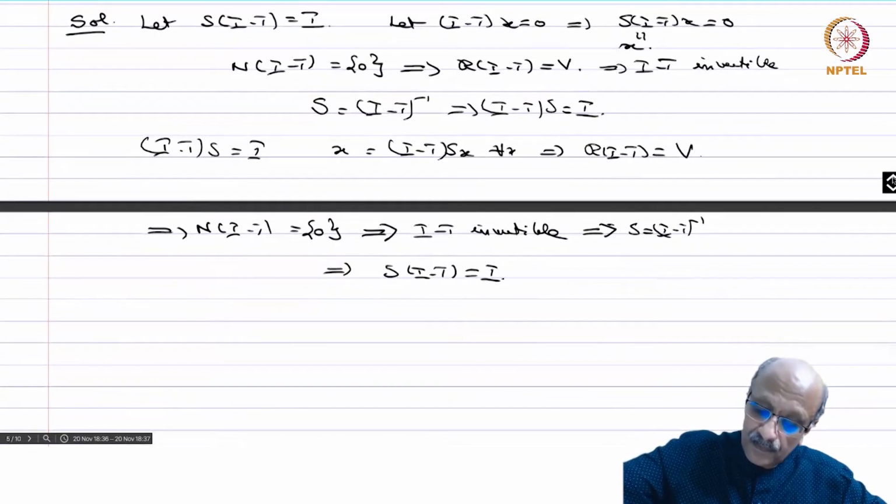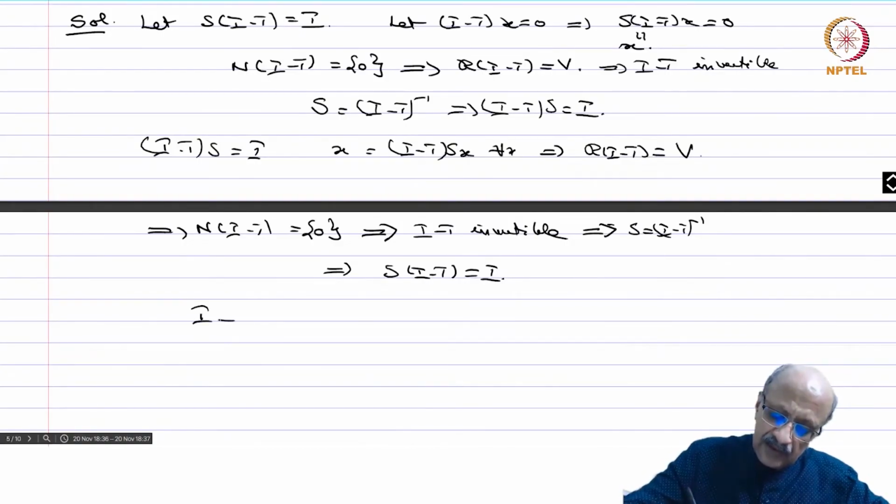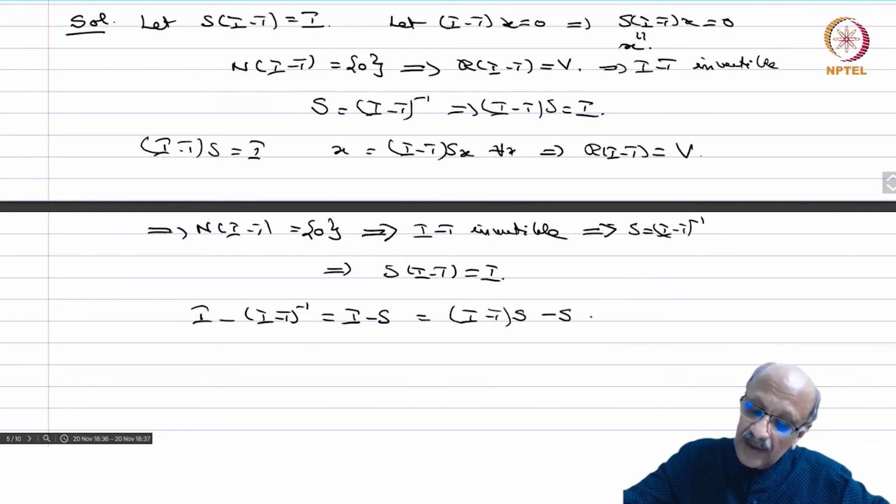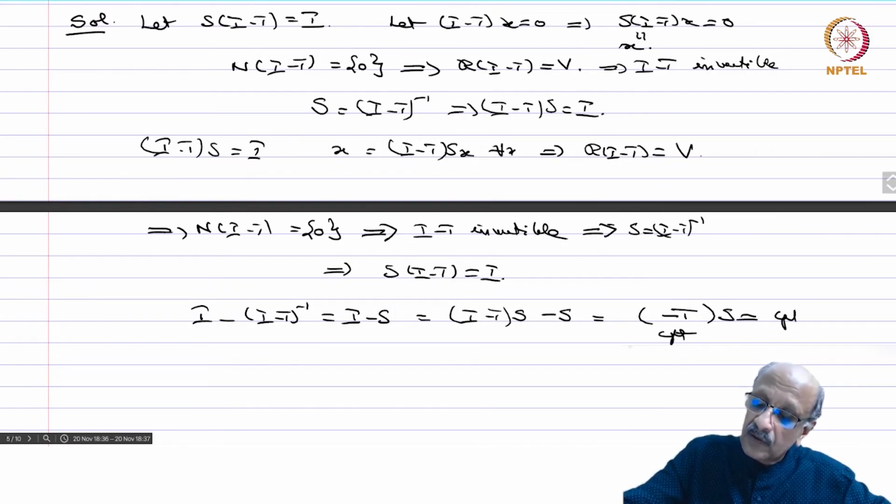And now (I minus T) inverse is nothing but I minus... S, okay, and this is equal to (I minus T)S minus S, and that's equal to S times (I minus T minus identity), which is minus T. The composition of a compact operator with any other is compact, and therefore this is also compact.